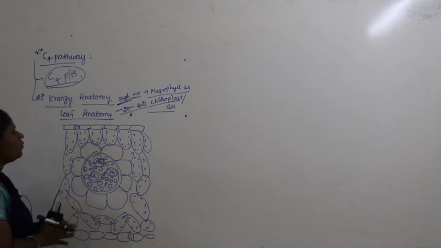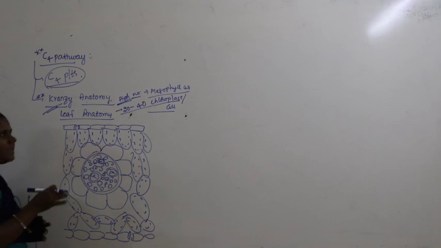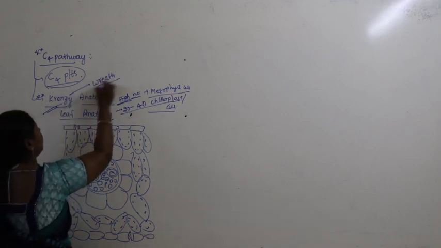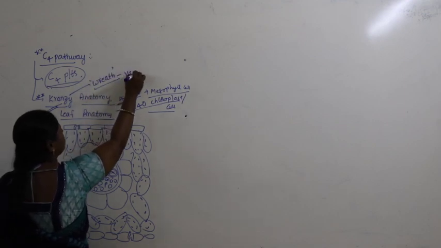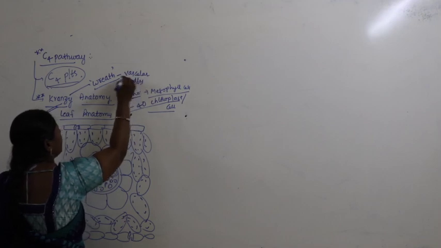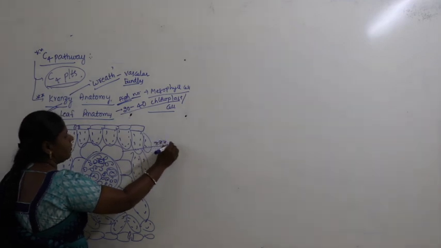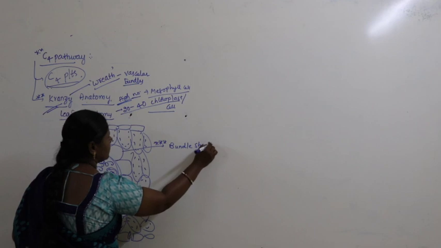Now let's come back to what exactly is meant by Kranz anatomy. Kranz means a wreath-like arrangement of vascular bundles. If you look at the arrangement of vascular bundles, each vascular bundle is surrounded by, importantly, the bundle sheath, so we call them bundle sheath cells.